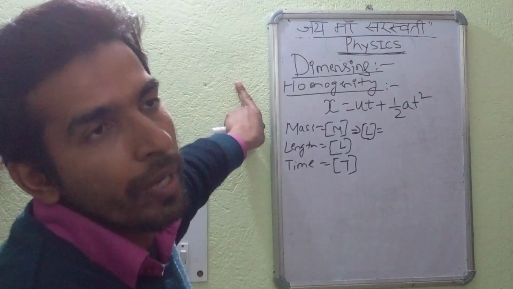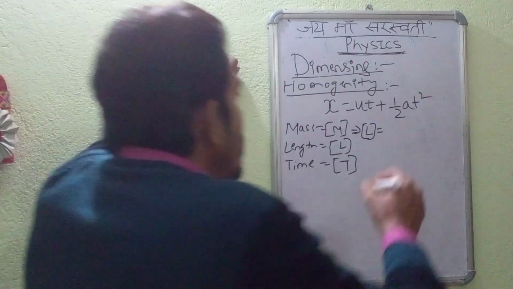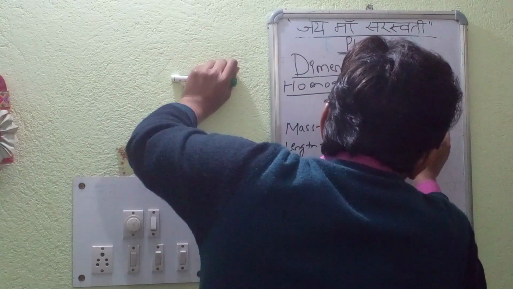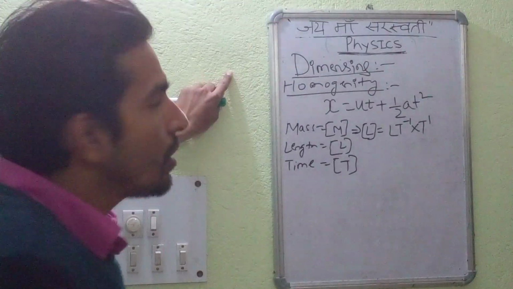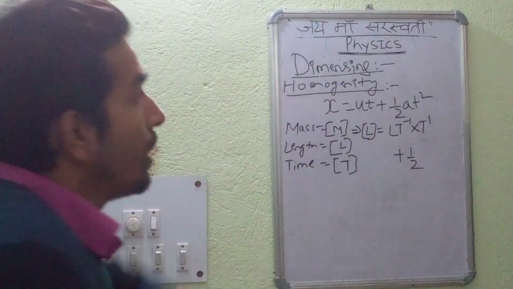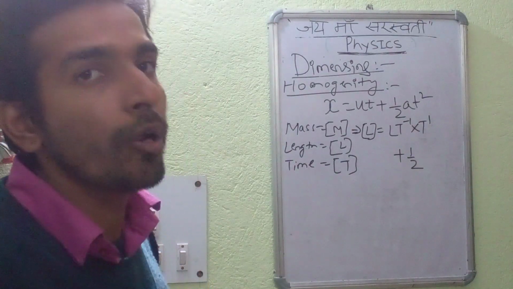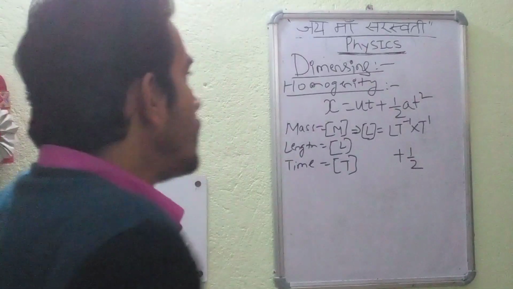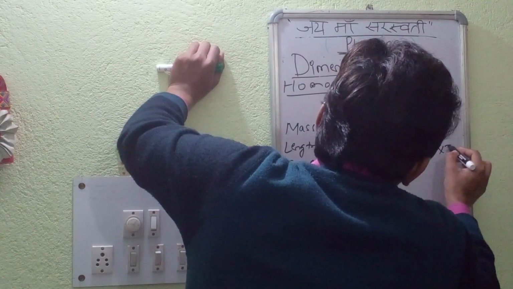And the velocity we had already seen: velocity is equal to length by time, LT minus 1. So it will be LT minus 1 into t to the power 1. Already t is there. Understood? Now plus half at square. a is the acceleration. Acceleration is the change in velocity, that is velocity LT minus 1 by t, that is LT minus 2, into t to the power 2.